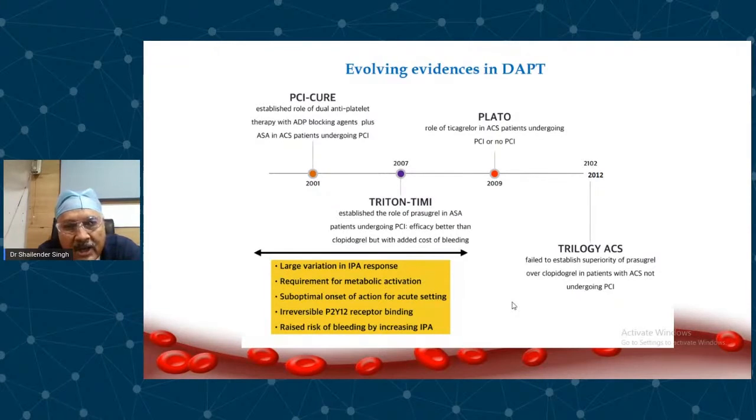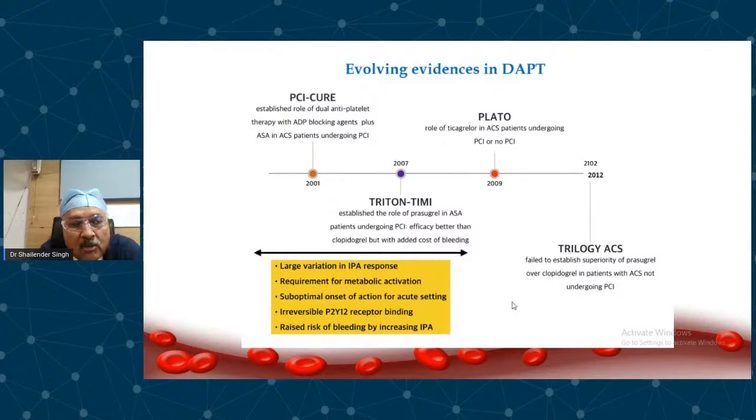Then came the PLATO trial in 2009, in which ticagrelor was used along with aspirin and showed that ticagrelor is superior to clopidogrel in preventing events, and in the PLATO trial they also showed a significant mortality benefit. And to top it all, the PLATO trial did not show increased bleeding risk when compared to clopidogrel, whereas in the TRITON-TIMI trial, prasugrel was definitely more effective than clopidogrel, but the bleeding risk was also increased.